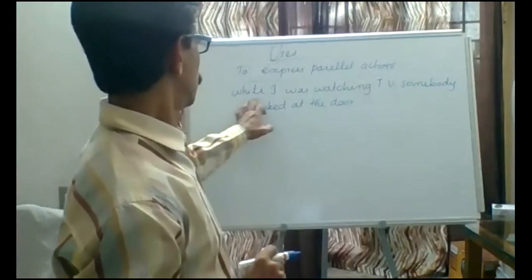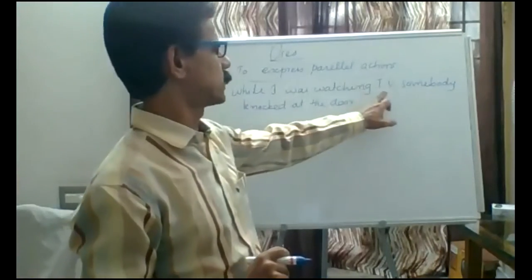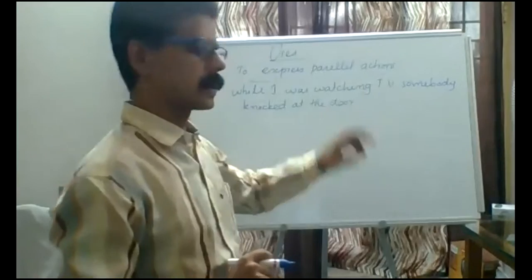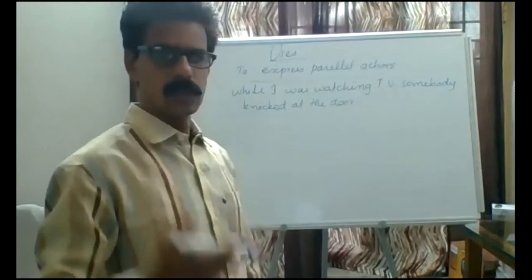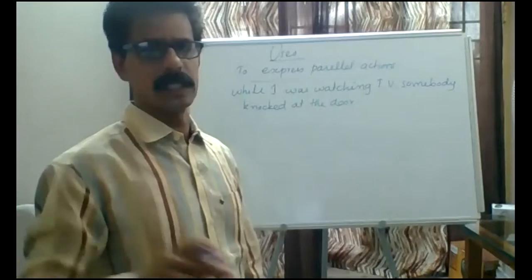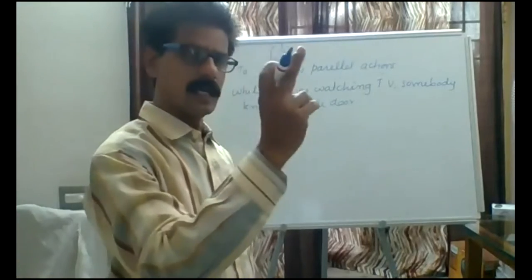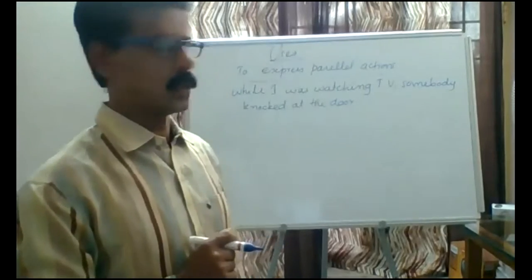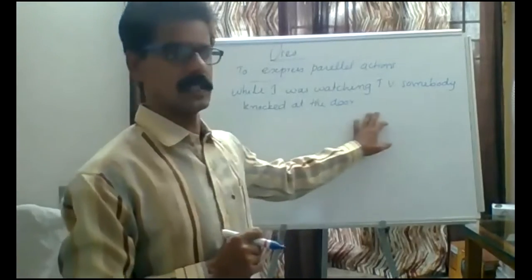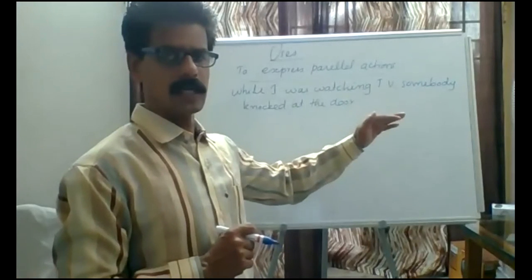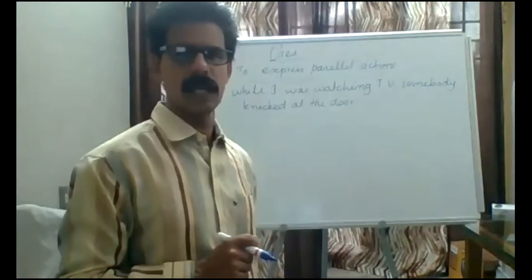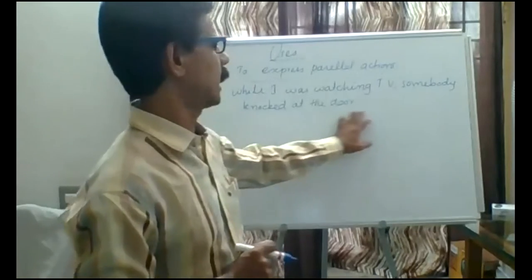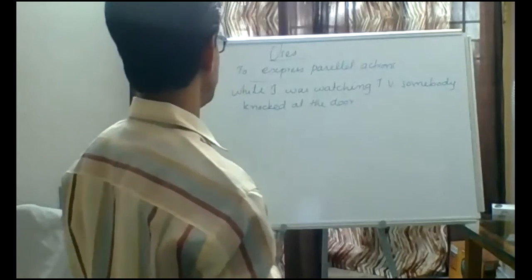While I was watching TV, somebody knocked at the door. One side I was watching TV, another side somebody knocked at the door. This is parallel actions. One action was going on in the past, then another action happened.